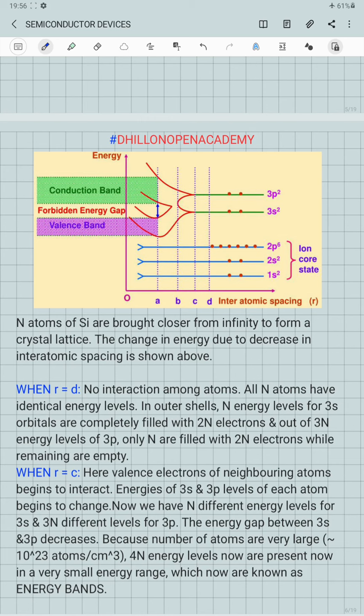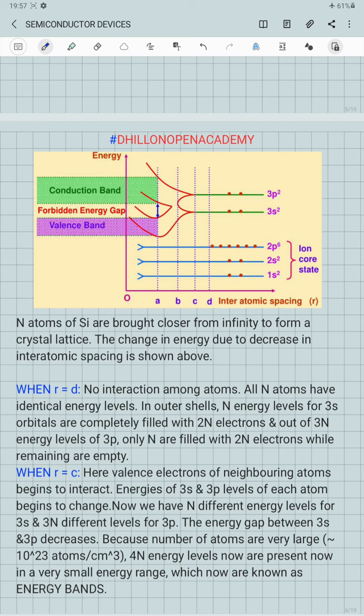Now we have n different energy levels for 3s and 3n different energy levels for the 3p state. So when distances are up to r equal to c, we have separate energy levels, which are n for the state 3s and 3n in number for the level 3p. The energy gap between the 3s level and the 3p level is clearly distinguishable, but it starts decreasing as the distance becomes even smaller than c.